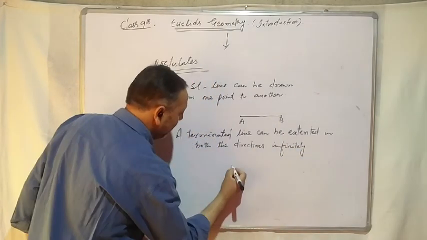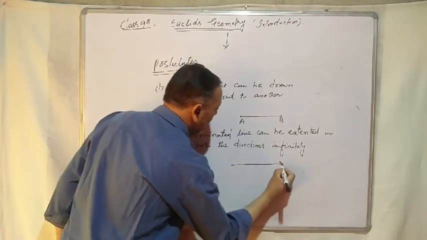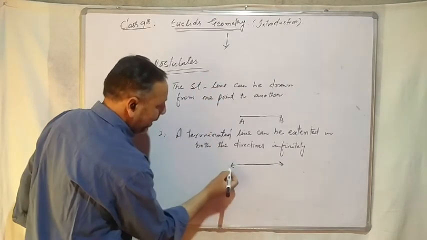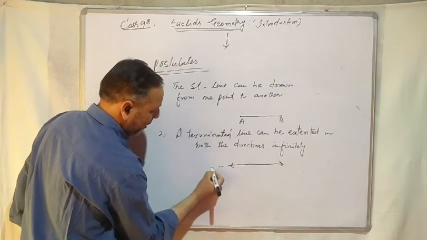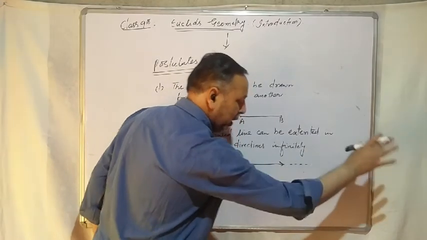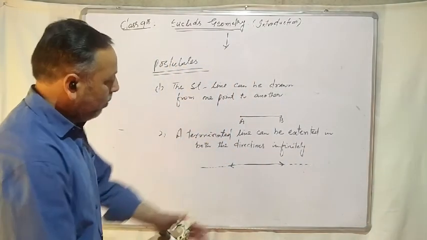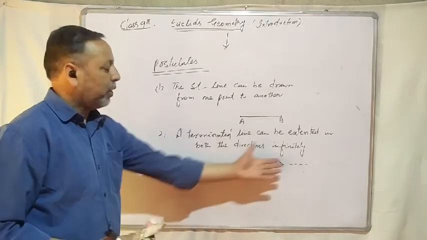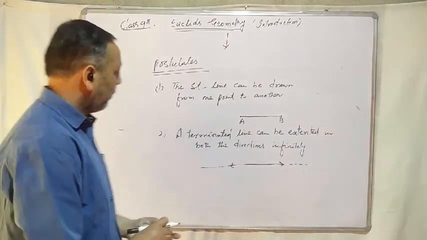And if we have a line here, this line can be extended in both the directions. यहाँ से भी extend हो सकती है और यहाँ से भी extend हो सकती है indefinitely. Infinitely इसको हम extend कर सकते हैं किसी भी direction में, यहाँ से या यहाँ से.